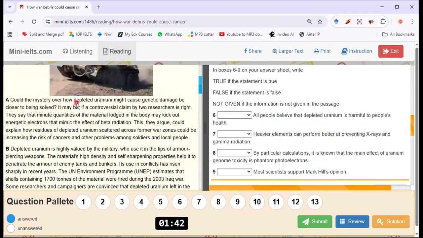So this is a question about something. If a controversial claim by two researchers is right, they say that minute quantities of materials lodged in the body may kick out energetic electrons that mimic the effect of beta radiation. Okay, so two researchers are claiming something. This, they argue, could explain how residues of depleted uranium scattered across former war zones could be increasing the risk of cancers and other problems among soldiers and local people.